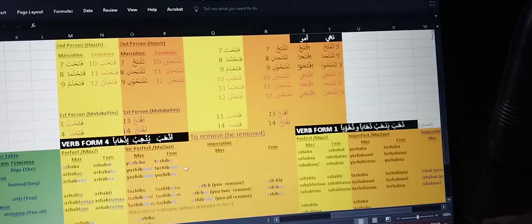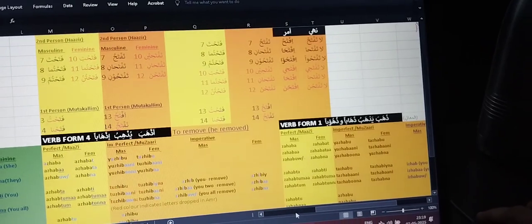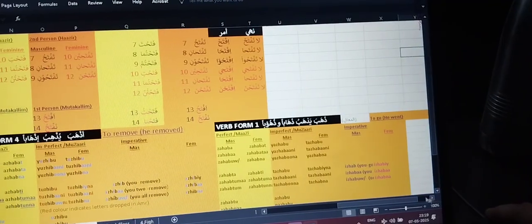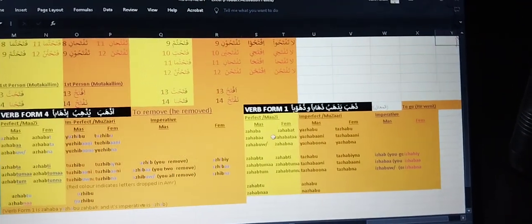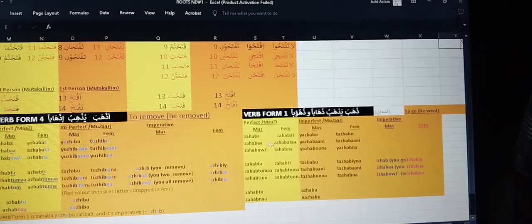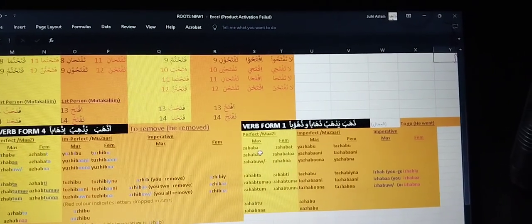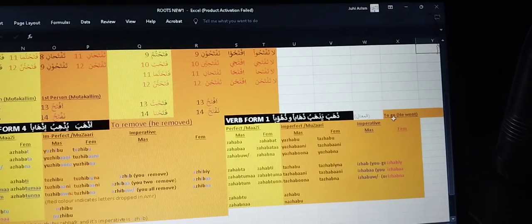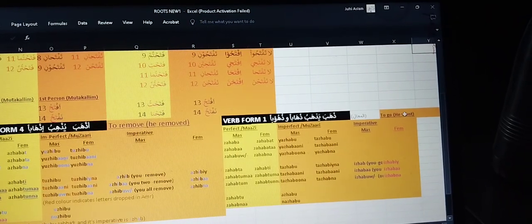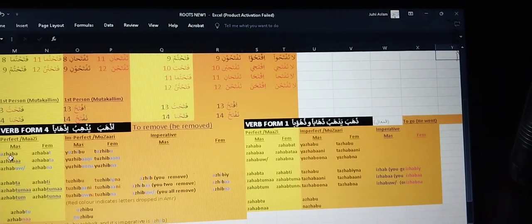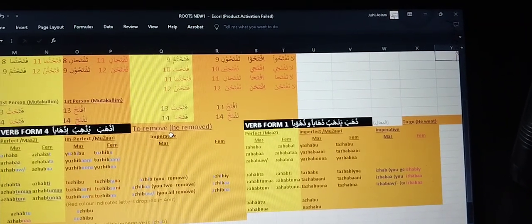So this is verb form 4. Maybe this is difficult to understand, so I have also drawn a table here for verb form 1 for zahaba, like azhaba we did yesterday. So zahaba means to go, and when we do verb form 4 in azhaba, it means to remove.